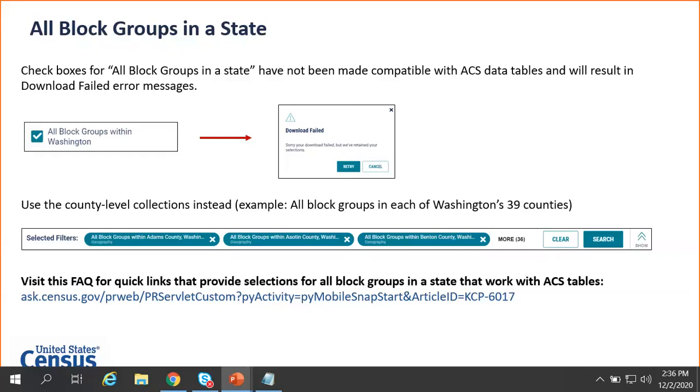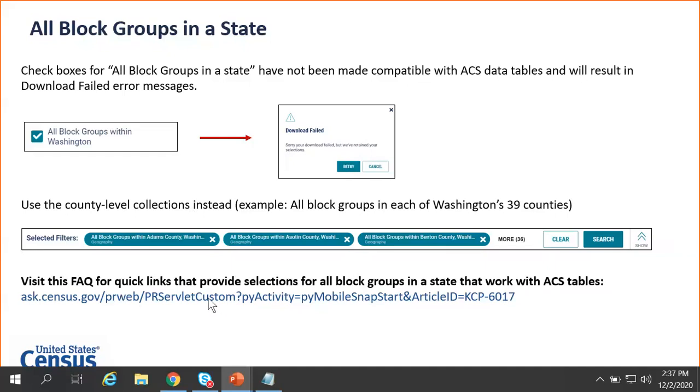There is a checkbox on the site that allows you to select all block groups in Washington state. However, that checkbox is compatible with decennial census data sets only. We have not yet completed the work to enable that for American Community Survey. What this means is that if you try to use that checkbox, ACS data tables will give you a download failed error message. As a workaround, though, you could use the lower level county selections and use those checkboxes that allow you to get data for all block groups in each of Washington's 39 counties, and then access and download your ACS data tables from there.